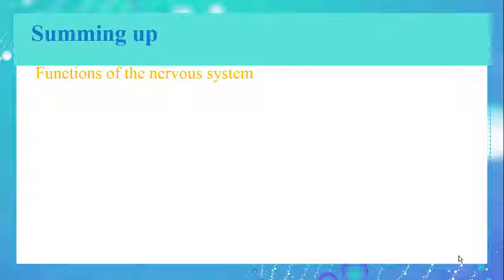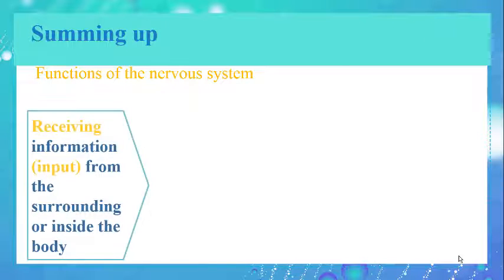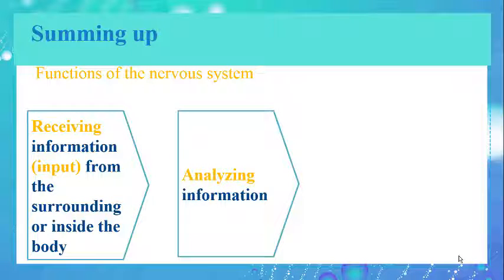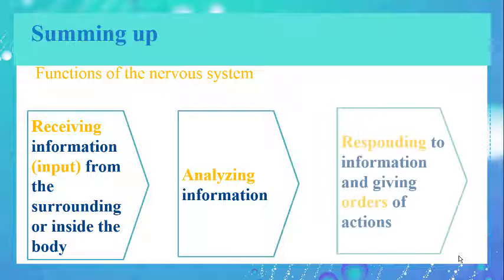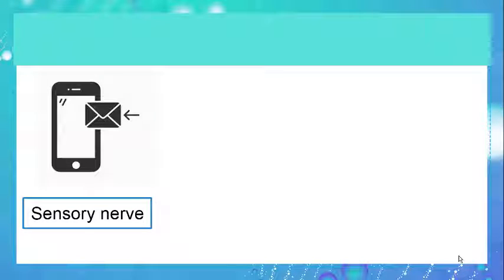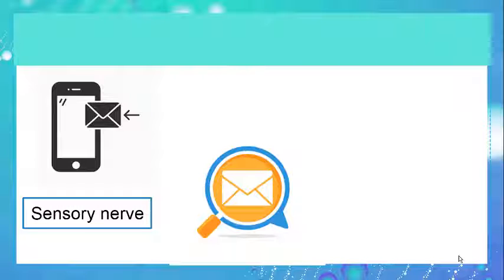The functions of the nervous system can be summarized in 3 points. Receiving information or input from the surrounding or inside the body, analyzing information, and responding to information and giving orders of actions. So as a conclusion, your nervous system functions throughout receiving messages by sensory nerves, analyzing messages, and sending messages by motor nerves.